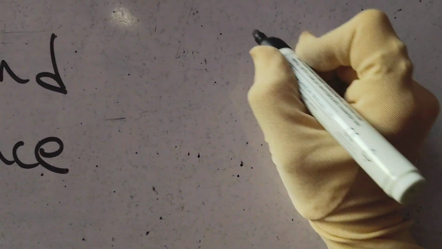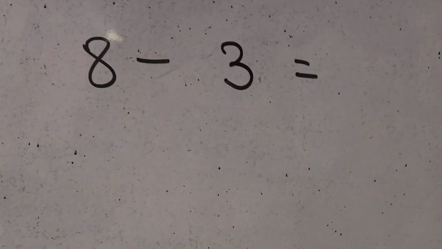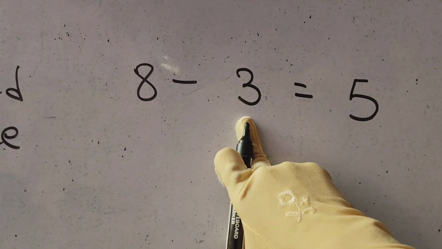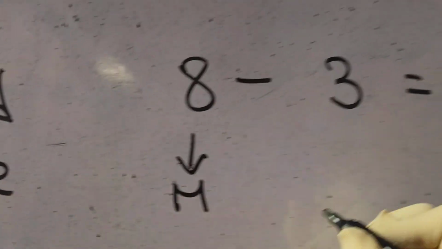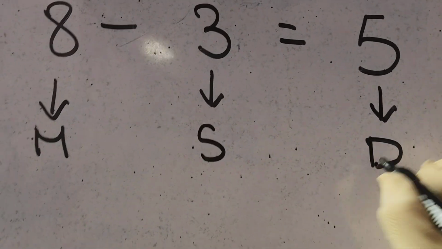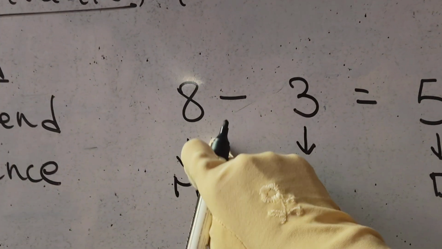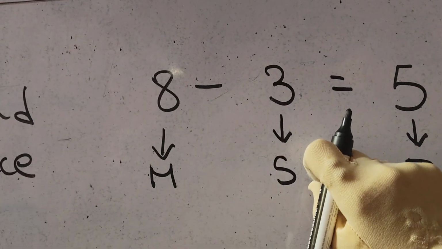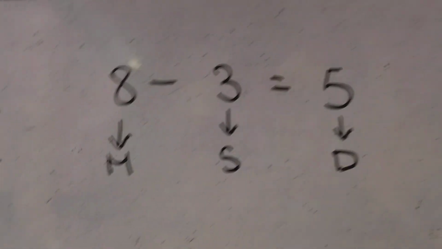Okay, fine. So, now, see, I'll give you an equation. Say, for example, 8 minus 3 is how much? 5, right? Yes. So, now which is minuend, which is subtrahend, which is difference? This is called minuend. This is called subtrahend. And this is called difference. Always remember the first number is minuend. The number at the top will be minuend. And the number below that needs to be subtracted is subtrahend. And the answer of subtraction is called difference. Did you understand?